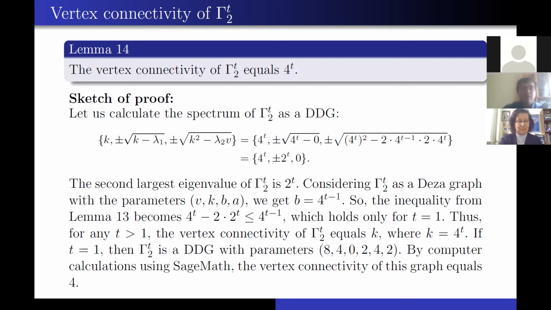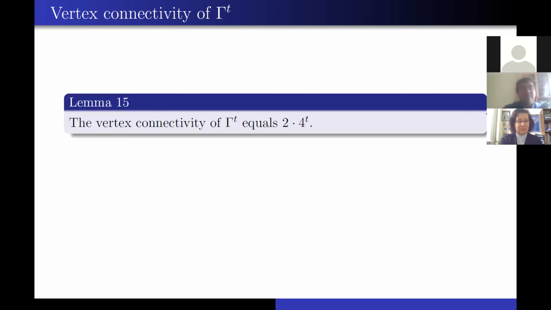And if t equals 1, then this graph is the DDG with parameters 8, 4, 0, 2, 4, 2. By computer calculation using SageMath, the vertex connectivity of this graph equals 4, which is the degree of the vertex. So everything goes as we think. So the vertex connectivity of all graphs from this family equals 4 to the power t.